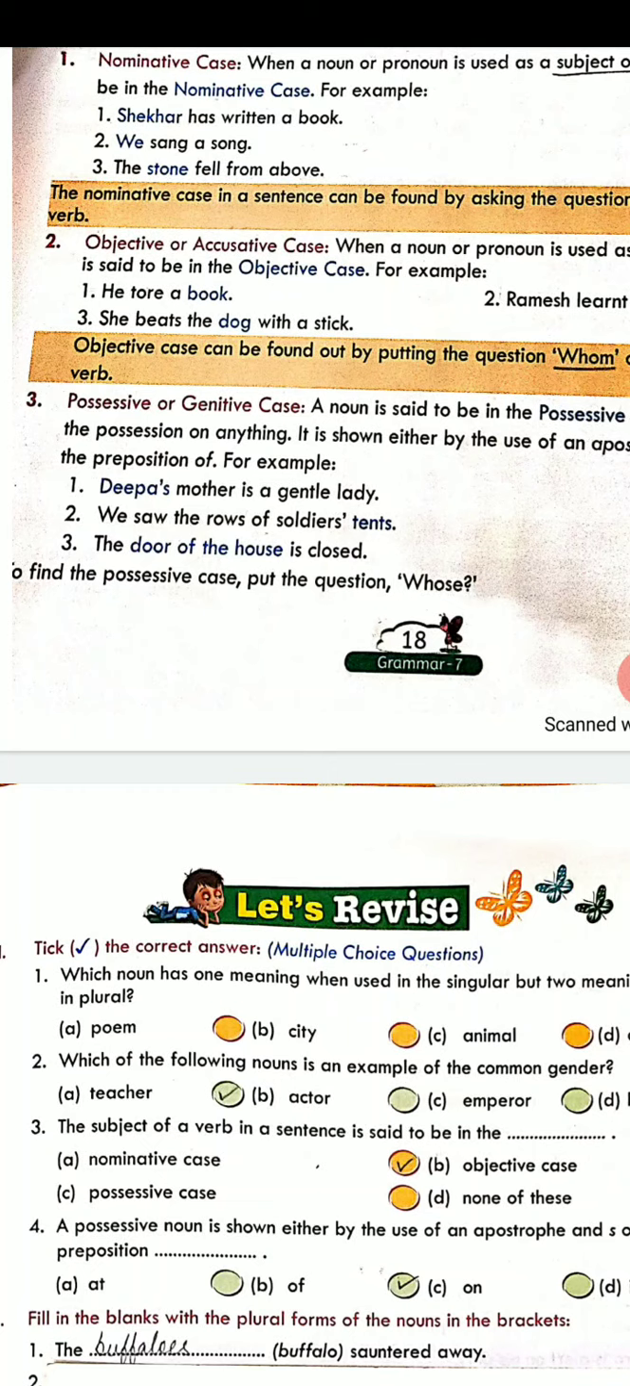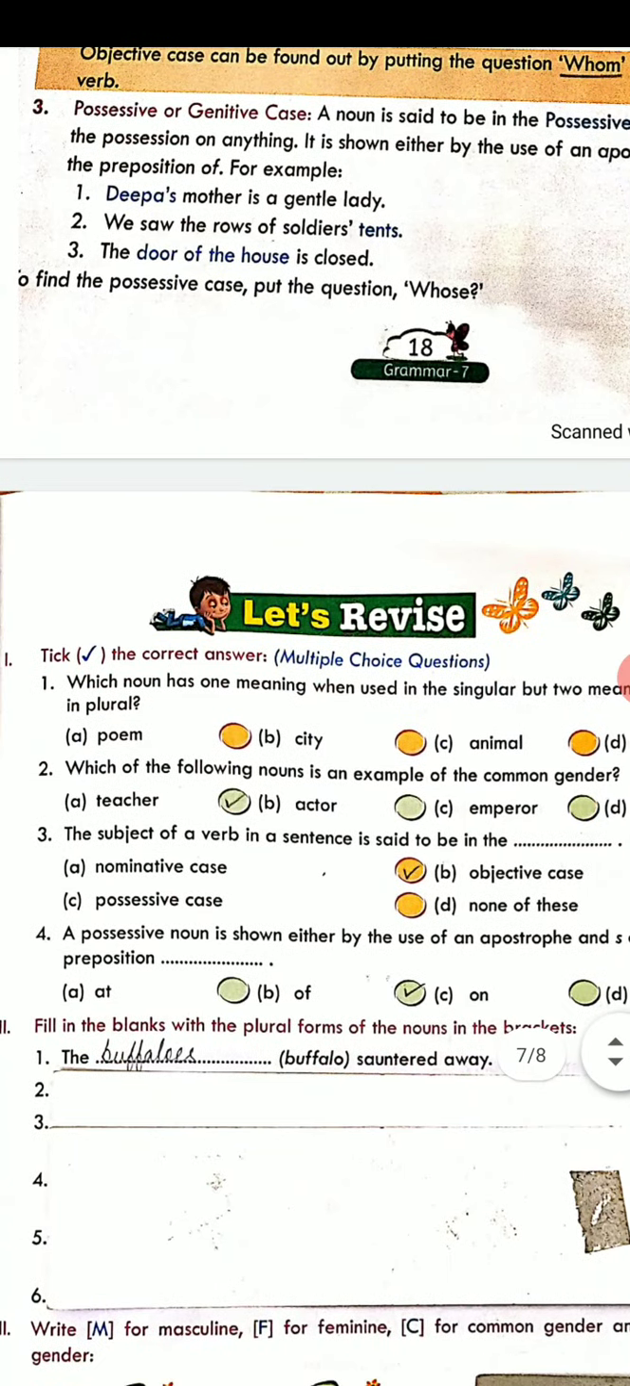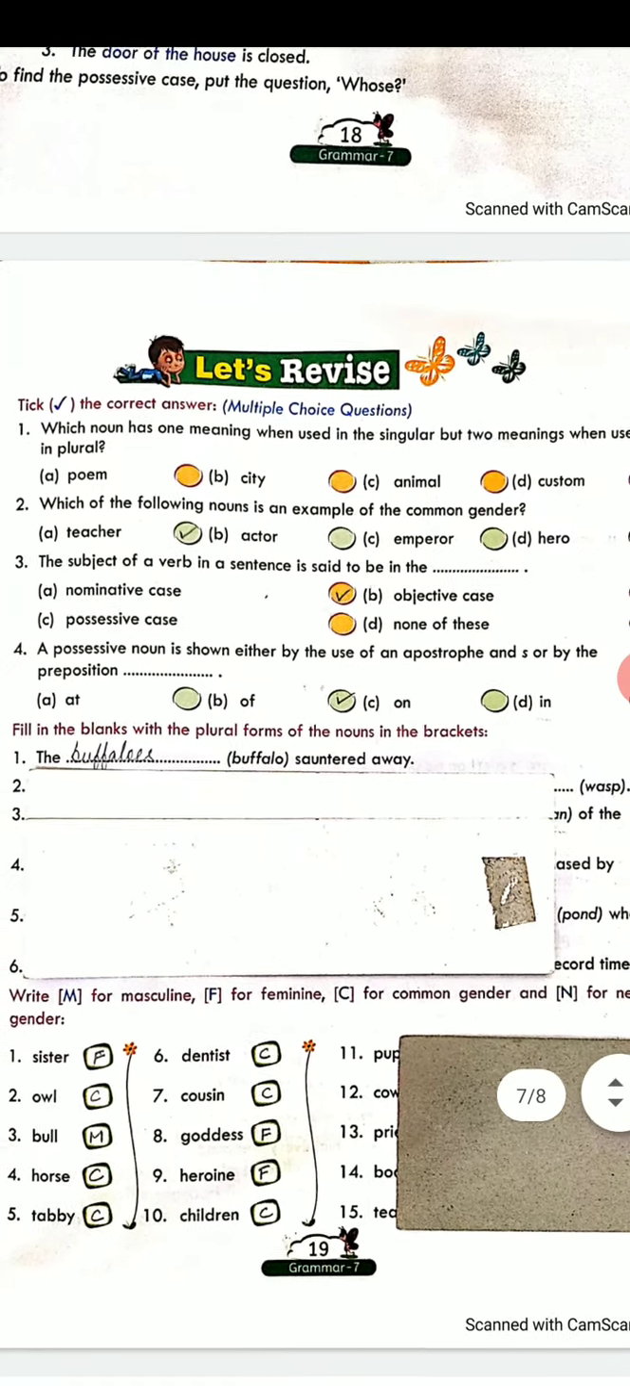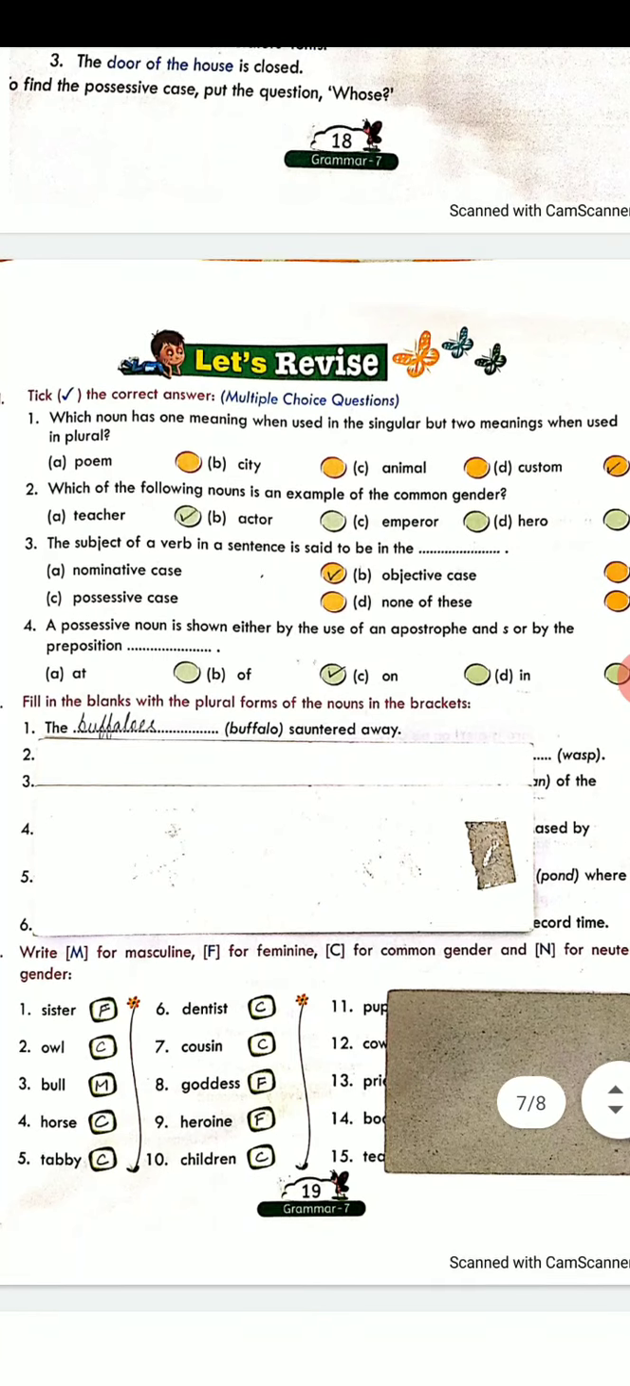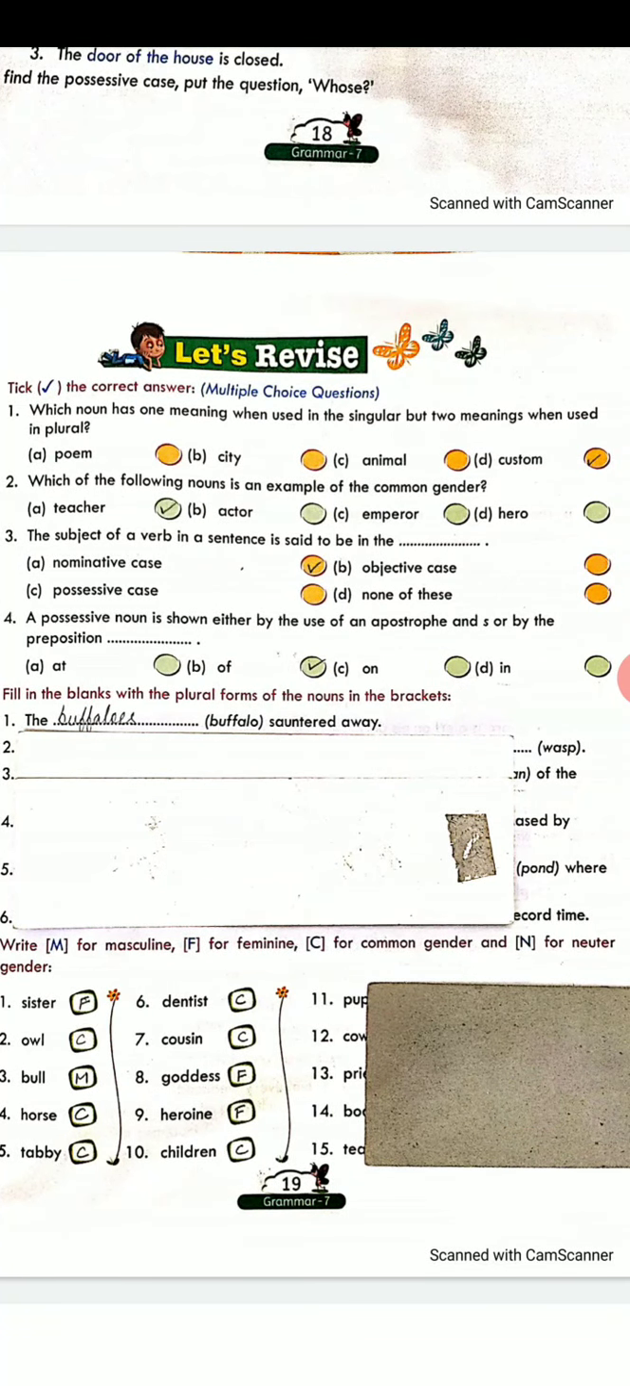There are certain exercises which you need to do. First exercise, there are certain tick marks where you have MCQs. Which noun has one meaning when used in singular and two meanings when used in plural? You know, that's custom. You're talking about custom, you're talking about one tradition. You are talking about customs, then you may be talking about the exercise duty that's given on the imported goods. Then second, which of the following nouns is an example of common gender? You know, that's teacher.